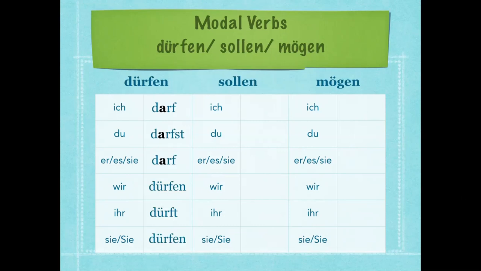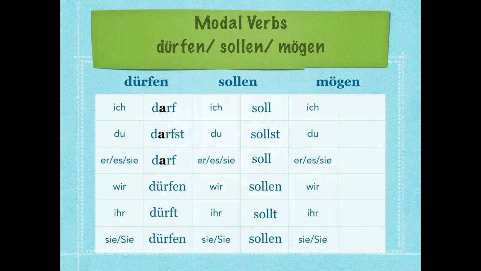Sollen, should, ich soll, du sollst, er soll. Und wir sollen, ihr sollt, sie sollen. You'll notice sollen is the easiest one because you don't have to change the vowel. However, the rule that the ich form and the er/sie/es form are just the stem without endings, that part stays true.